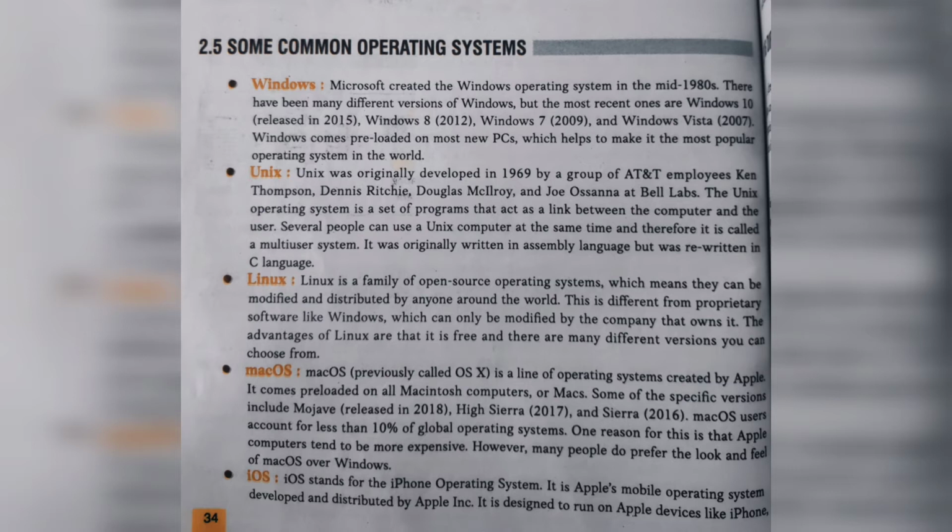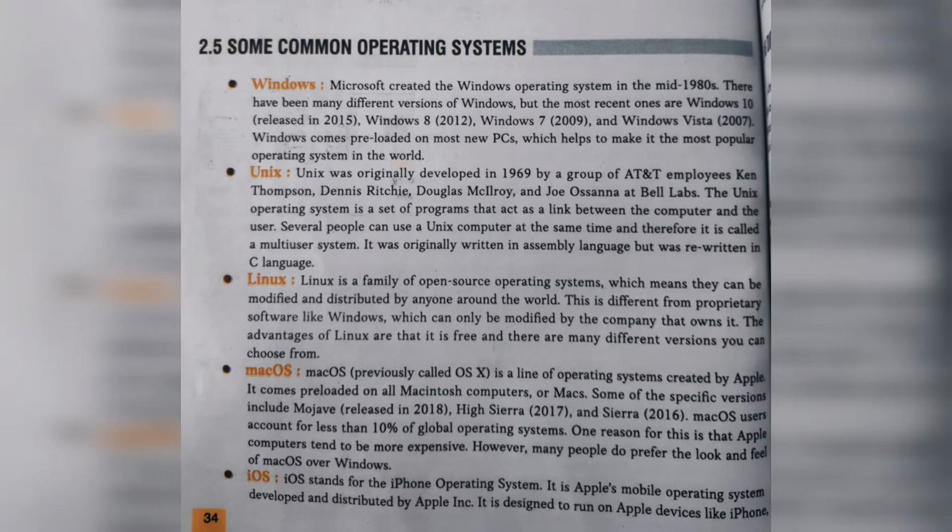There have been many different versions of Windows, but the most common recent ones are Windows 10, which was released in 2015, Windows 8 in 2012, Windows 7 in 2009, and Windows Vista in 2007.